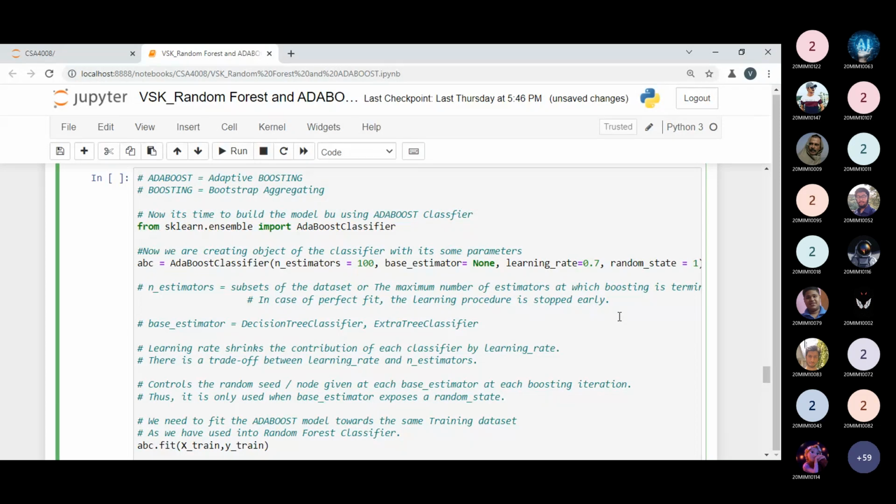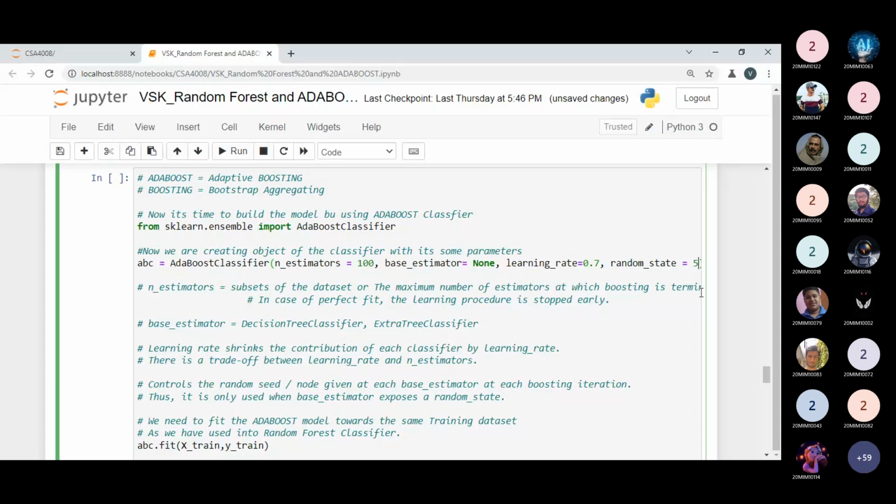A random state, if you want to take it as one, whatever value you want, you can take any random state. So this is the point. It controls the random seed given at each base estimator at each boosting iteration. It is only used when the base estimator exposes a random state. So for random state, suppose if you want to take 5, you can take it.